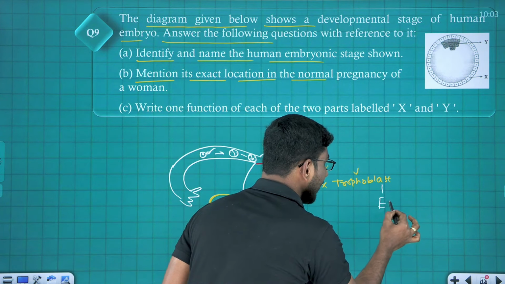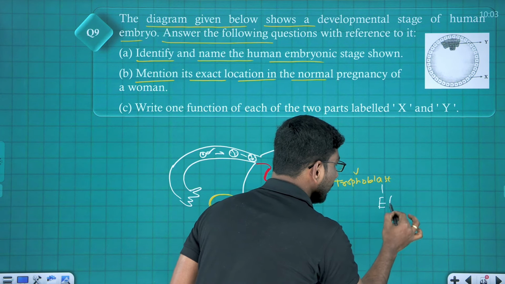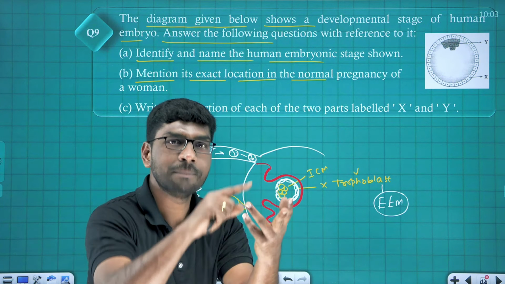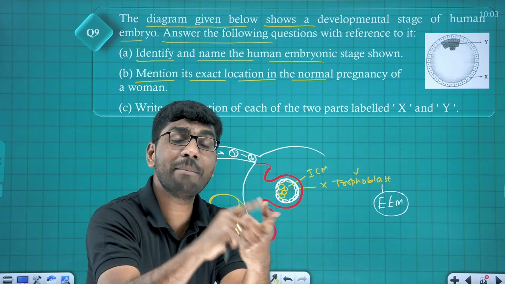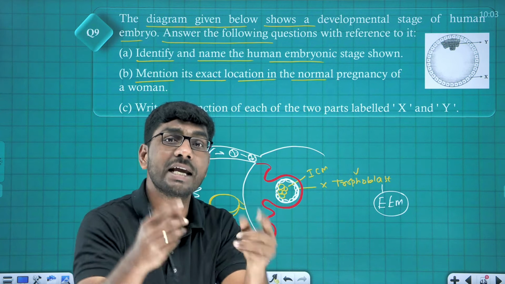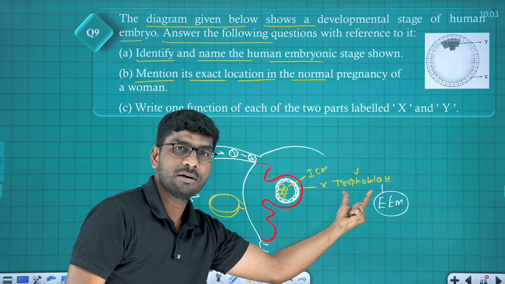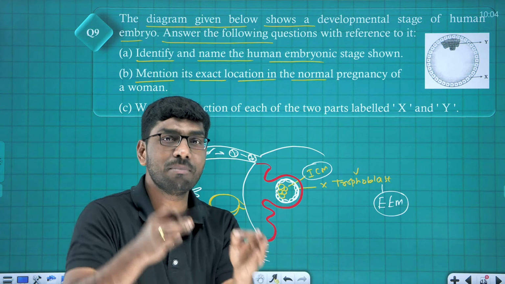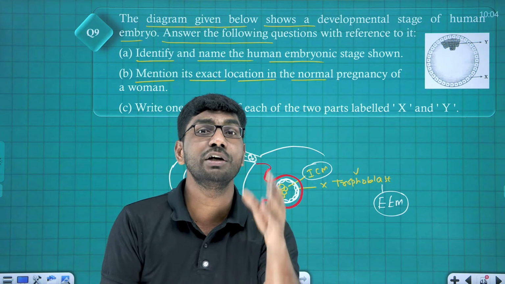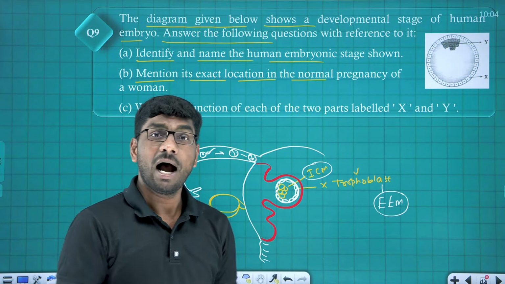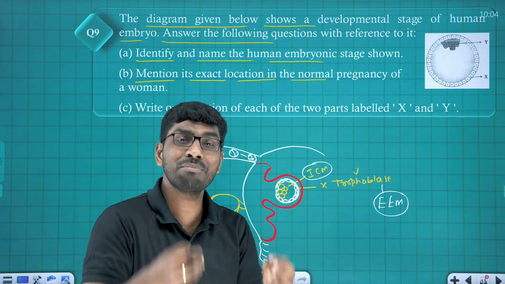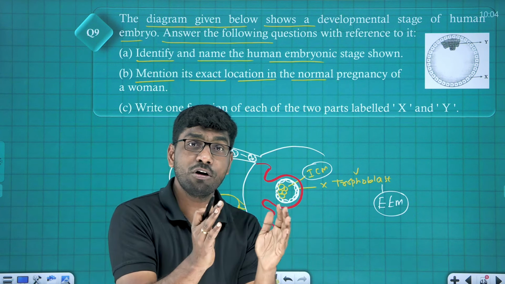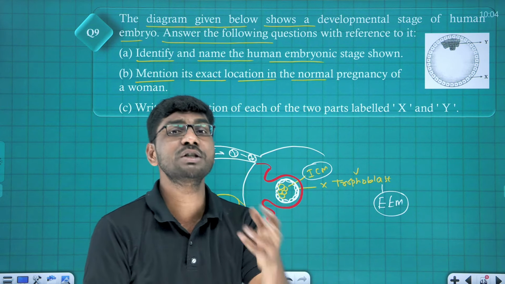extra embryonal membranes develop. What are extra embryonal membranes? Yolk sac, placenta, chorion, and also amnion, these types of extra embryonal layers develop from where? Trophoblast. Remember, trophoblast. Next, ICM. What is the function of ICM? ICM, inner cell mass, differentiates into the embryo, the fetus. ICM differentiates into a complete embryo or complete fetus. These are actually pluripotent cells. Zygote is a totipotent cell, ICM is a pluripotent cell.